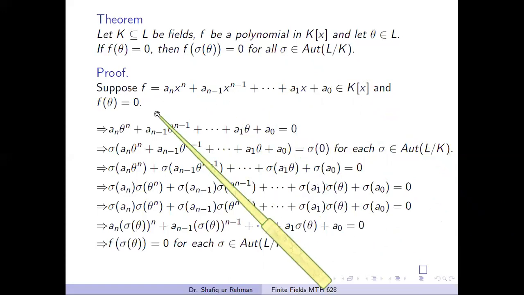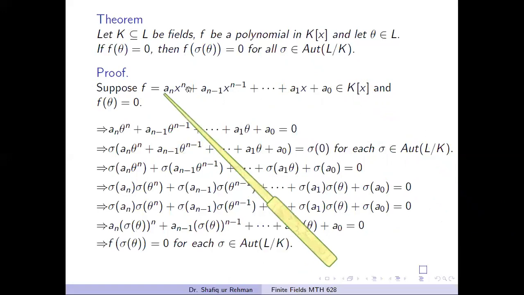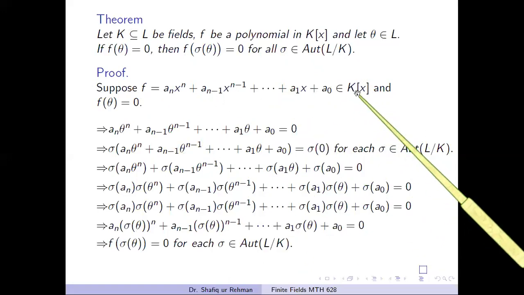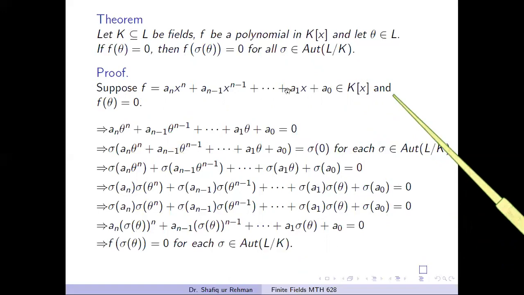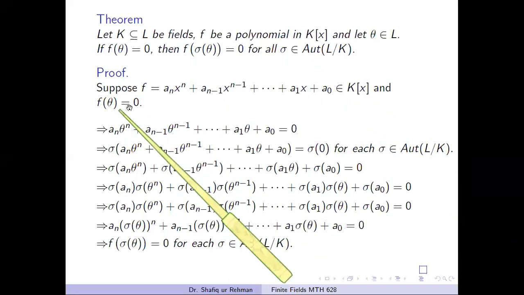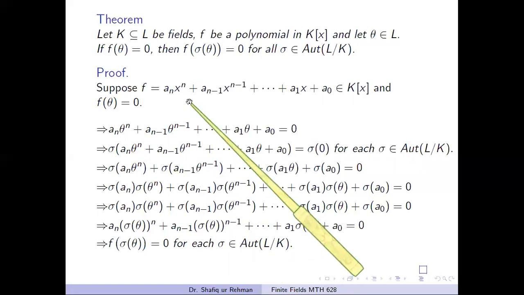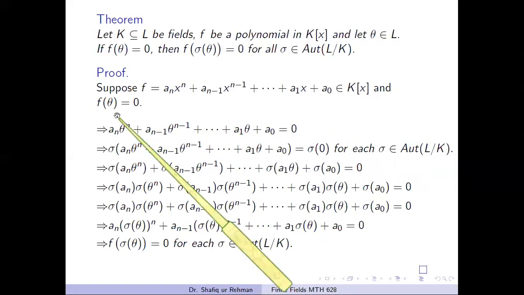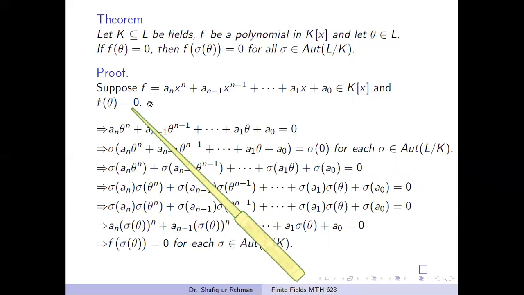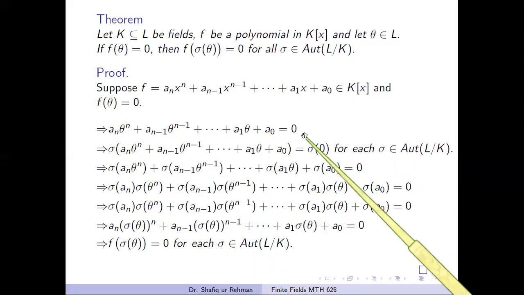So now see the proof of this theorem. Suppose we have this polynomial with coefficients in the field K. Also suppose that theta is a root of this polynomial f. We have to show that for each automorphism of L over K, if we apply that automorphism on this element theta, the image of this element will also be a root of this polynomial f. And because theta is a root of this polynomial, if we put theta in this polynomial, we get 0.